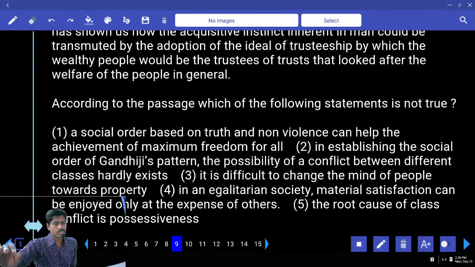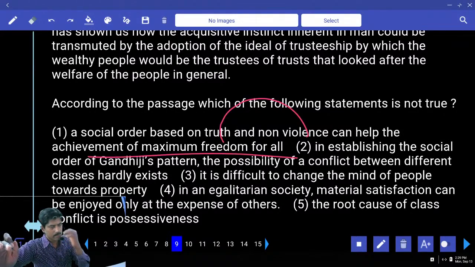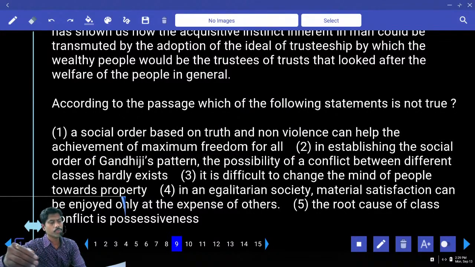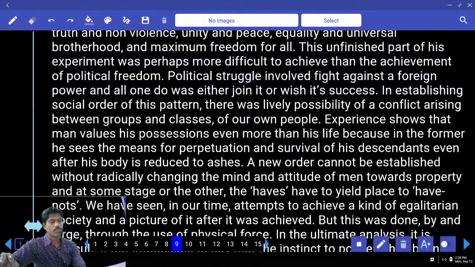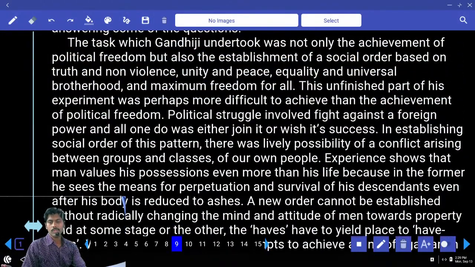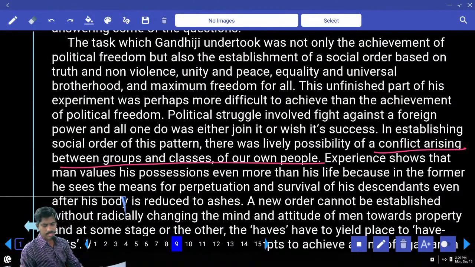Following is false. Let me read the options. A social order based on truth and non-violence can help the achievement of maximum freedom. Yes. In establishing the social order of Gandhiji's pattern, the possibility of conflict between different classes hardly exists. Just now we have seen conflicts. Conflict arising between groups hardly exists or exists.